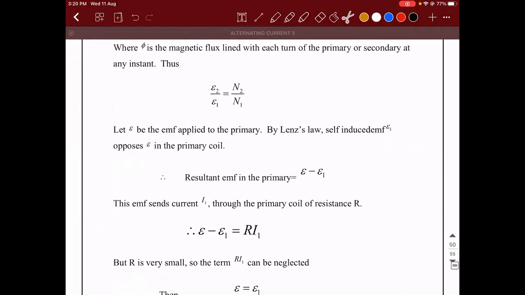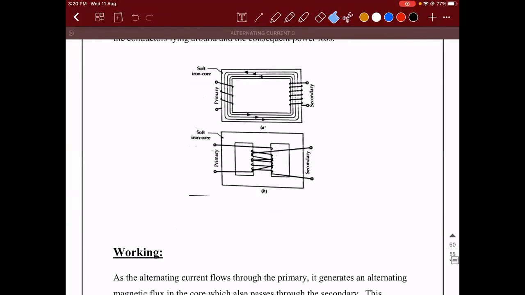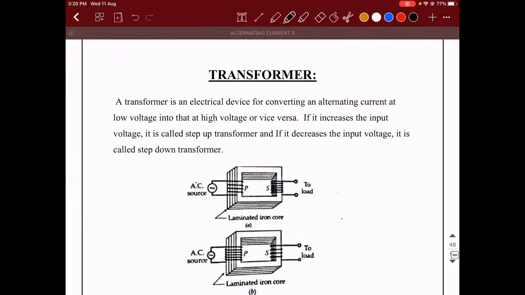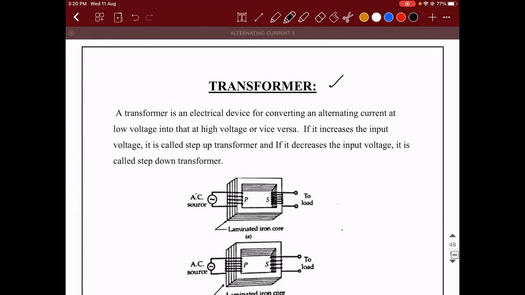Okay, listen. We'll go to the next topic, that is Lenz's law. Transformer. So what does a transformer mean? Basically, the EMF which we get at our house is 230 volt AC.